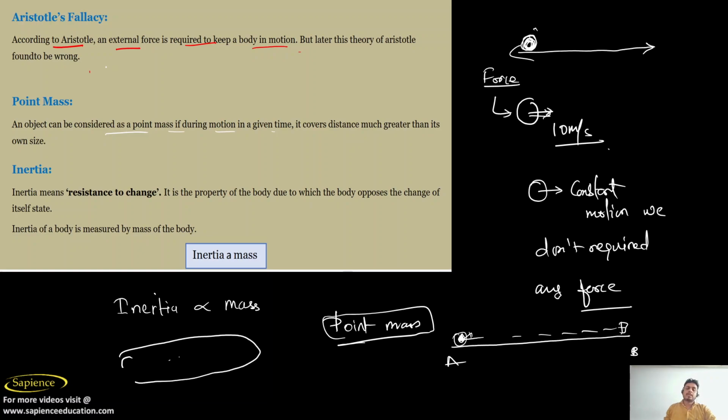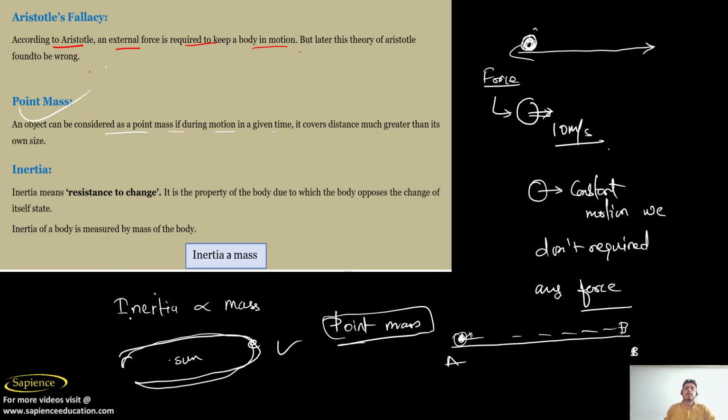The sun is there, the earth is there, and the earth covers a very large distance, so the earth can be considered a point mass. So point mass does not depend on size. It is compared to its motion. As compared to the motion of the object, its size should be smaller, then it is known as a point mass. I hope you have all understood point mass.